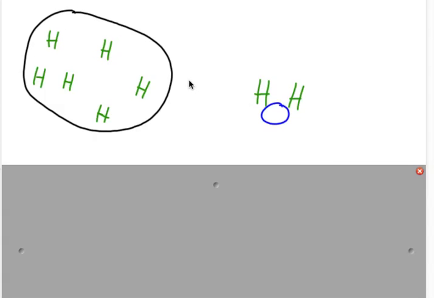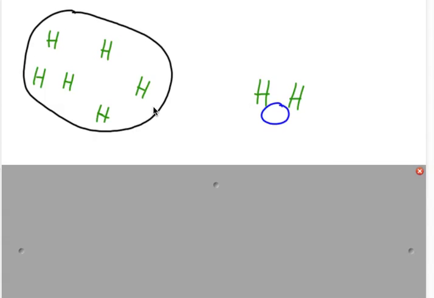remember that an element is a sample of matter in which all the atoms are exactly alike. As you see here, this blob represents a sample of hydrogen gas. This hydrogen gas is classified as an element. The reason being is all the atoms of this substance are exactly alike.